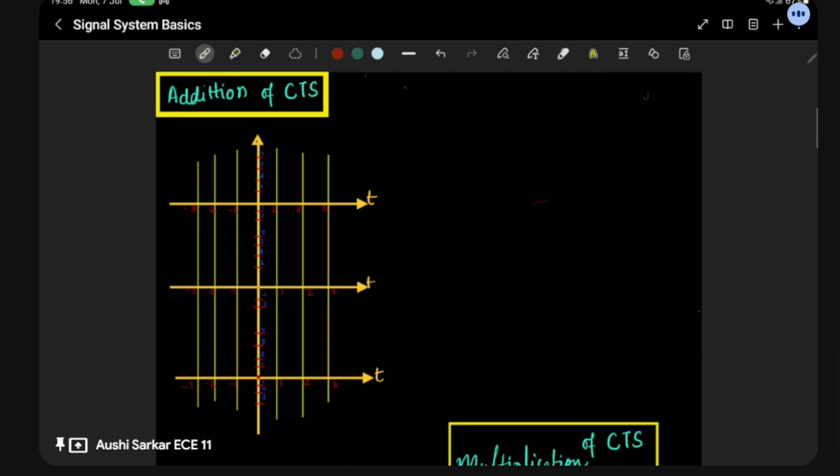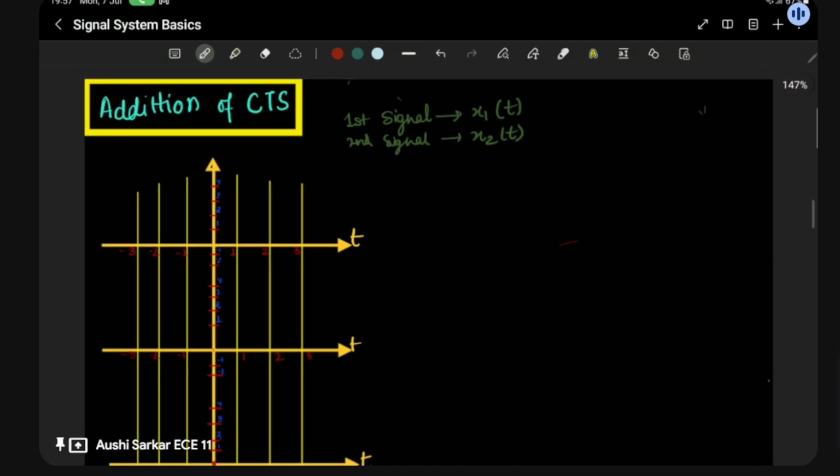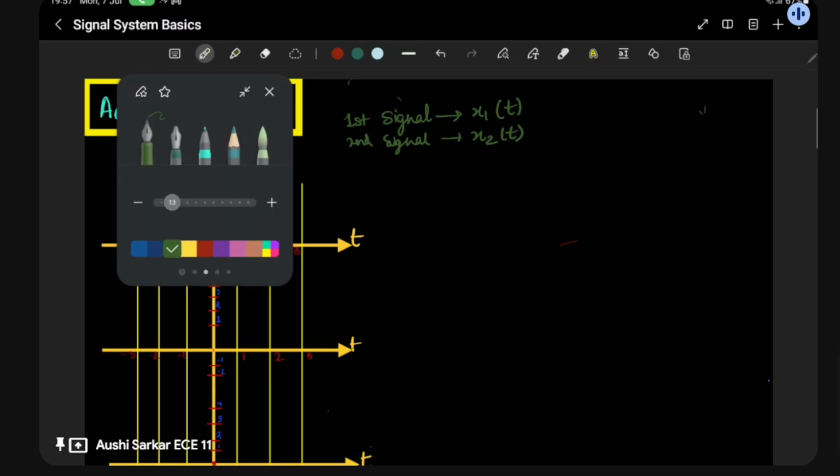Let's say the first signal is x1(t), and the second signal is x2(t). So I'm plotting a random example without thinking much.